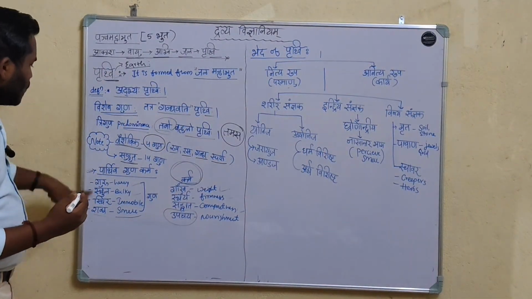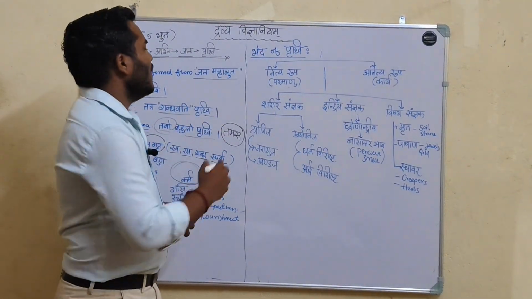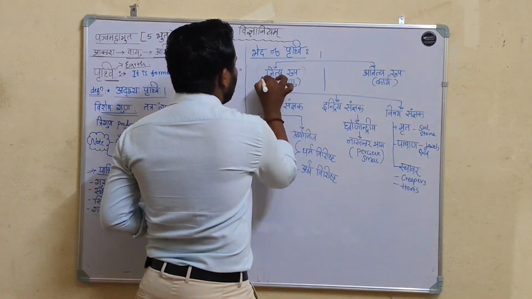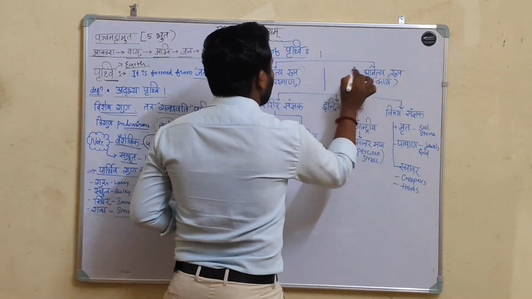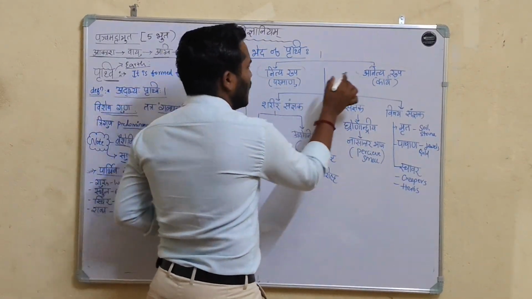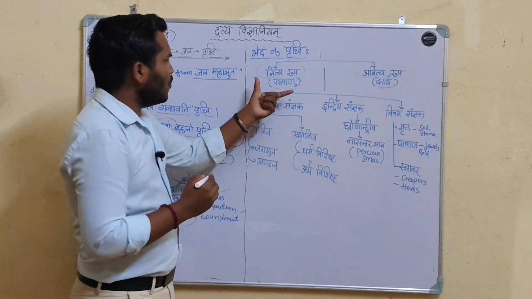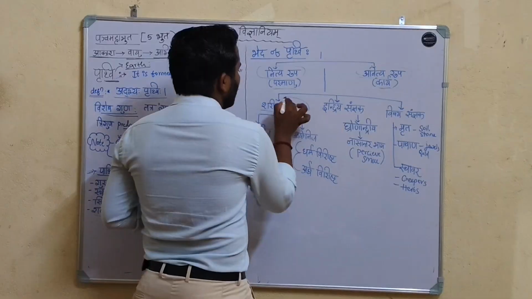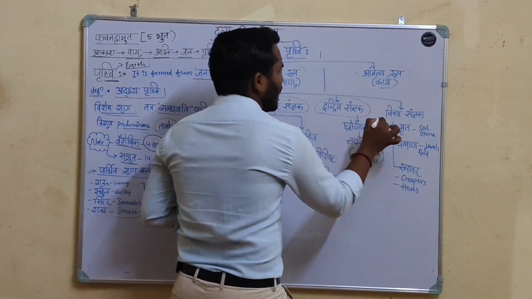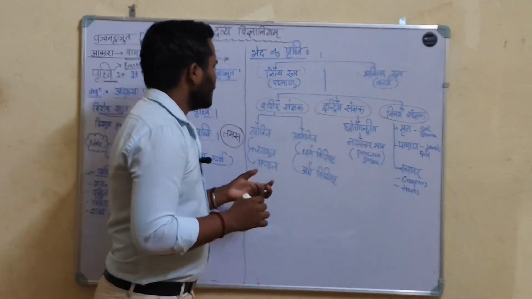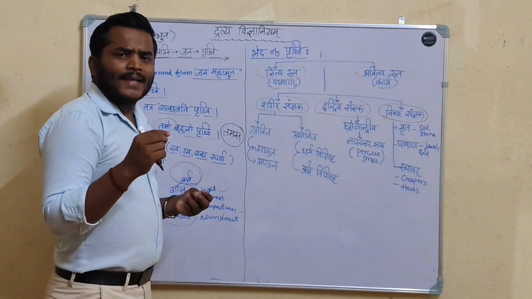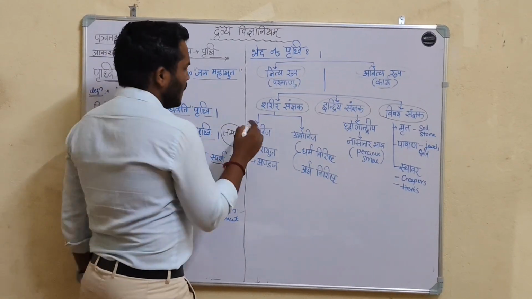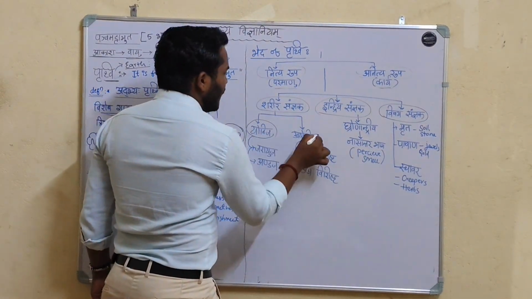This is about the Prithvi Mahabhuta. Now we discuss Bheda, means types of the Prithvi. It is divided into Nitya Rupa and Anitya Rupa. Nitya Paramanu Rupa, Anitya Karya Rupa. Again it is divided into Sharira Sadnyak, Indriya Sadnyak and Vishaya Sadnyak. Sharira Sadnyak means what it creates in the body, it creates life. It is Yonija and Ayonija.